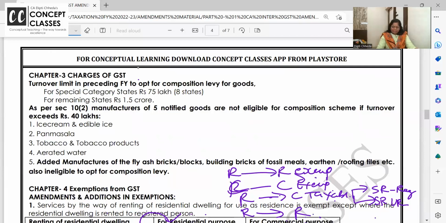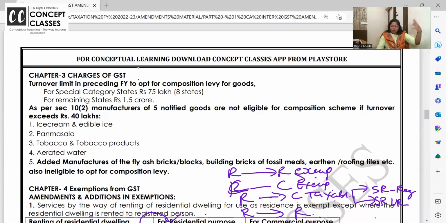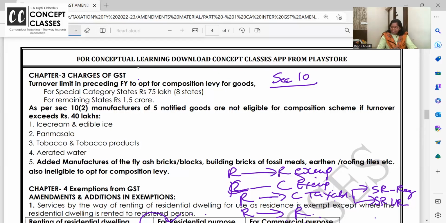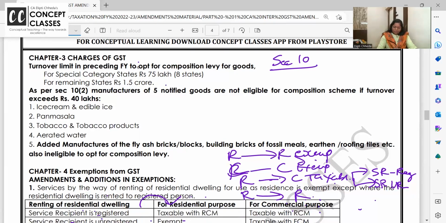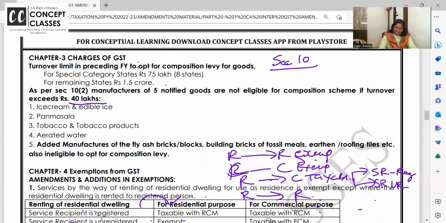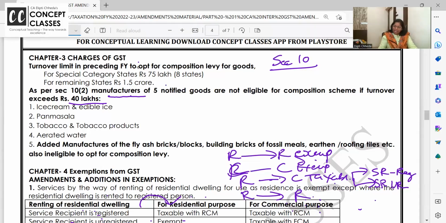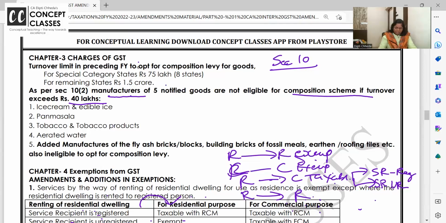You all know the GST limit for registration, 20 lakh, 10 lakhs and all. And those who want to go for composition, section 10, for them the limit for the specified states is 75 lakhs and for the remaining states the limit is 150 lakhs. So this limit is reduced to 40 lakhs if you are just a manufacturer and you want to go for the composition scheme.